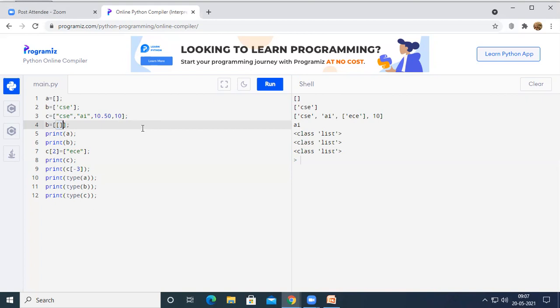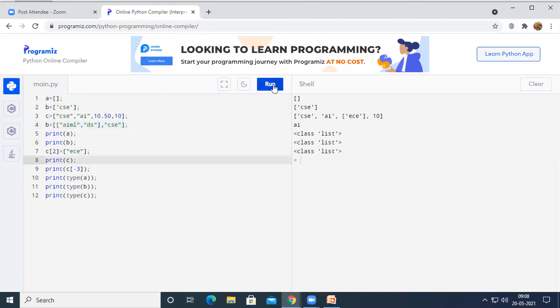So how can we define the elements inside a multi-dimension list? For example, I have given CSE here, and inside the list I have given AIML, comma, DS. Now you can see it is called a multi-dimension list, right?